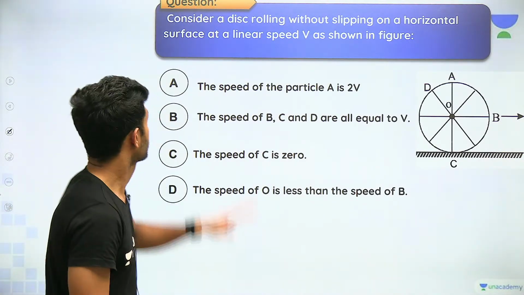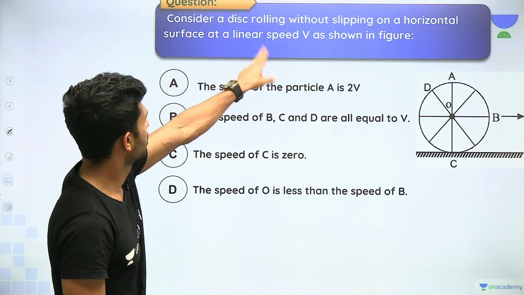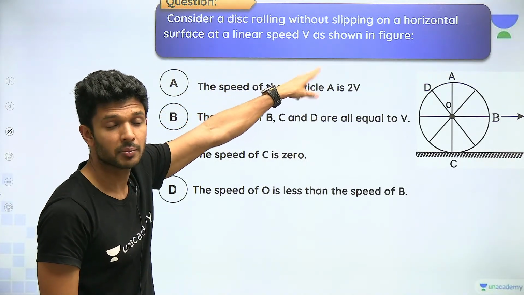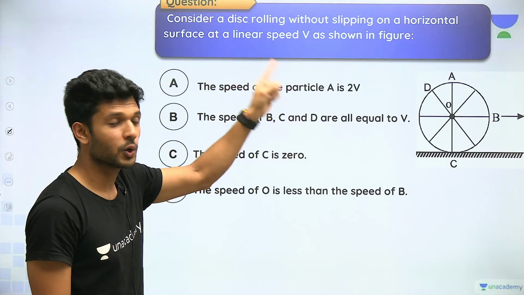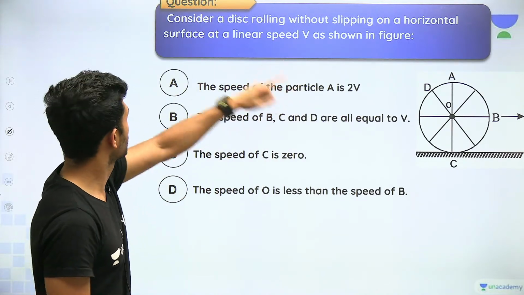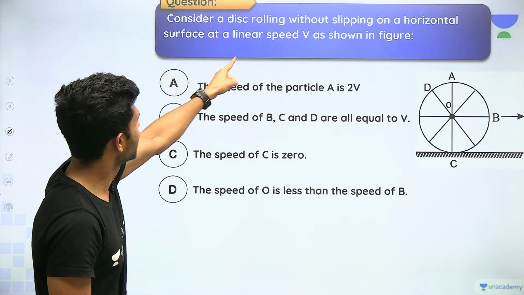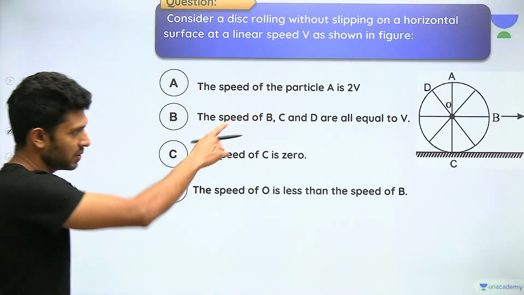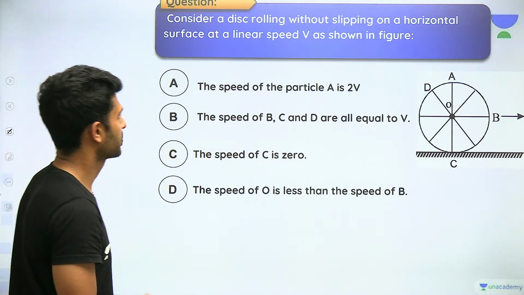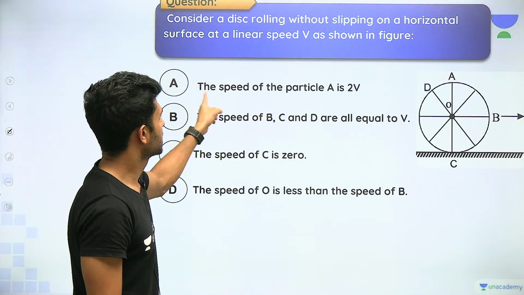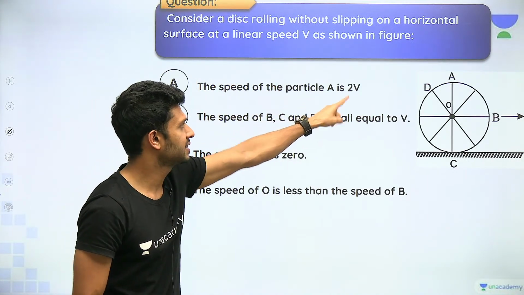Okay, so consider a disc rolling without slipping. Rolling without slipping मतलब pure rolling motion, on a horizontal surface, at a linear speed v as shown in figure, which means velocity of the center of mass is v. First option: the speed of the particle at A is 2v.